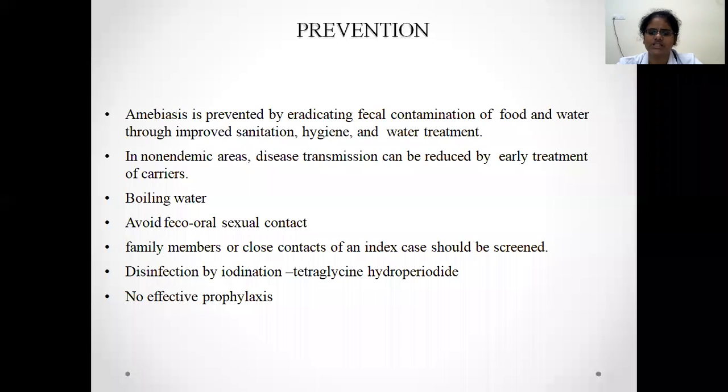Usually, the majority of these patients go unnoticed. It is a self-limiting disease, and one of the important tests for diagnosis is the string test. That is, the patient ingests the string overnight, and the next day it is extracted, and it will show motile, flagellated trophozoites, which are specific for Giardia. Giardiasis is caused by Giardia lamblia. The other ones are Microsporidium, Isospora, Cryptosporidium. Usually these are all self-limiting diseases, but in an immunocompromised patient, they will cause severe disease.